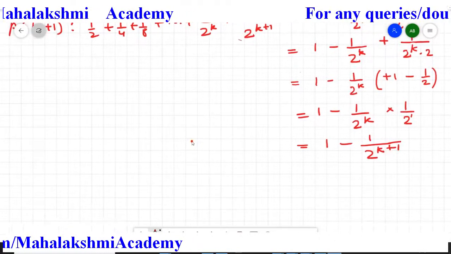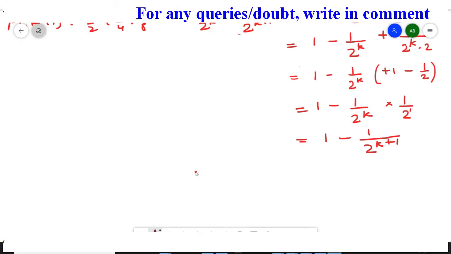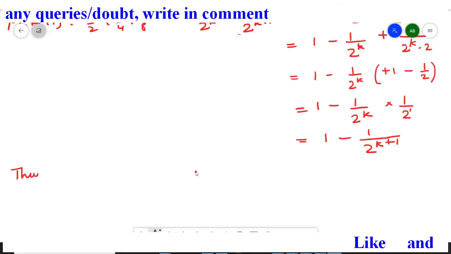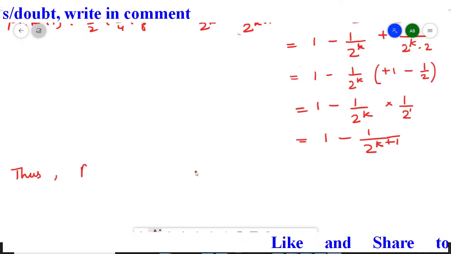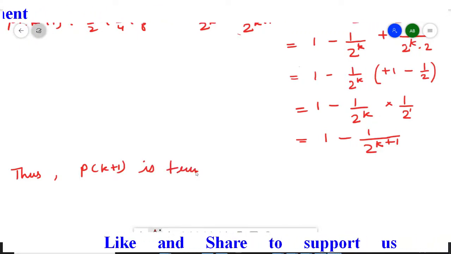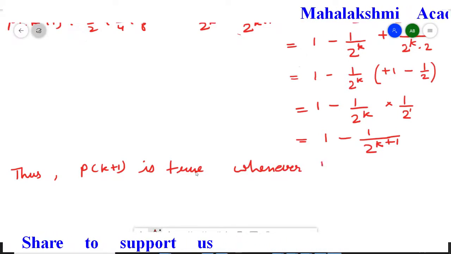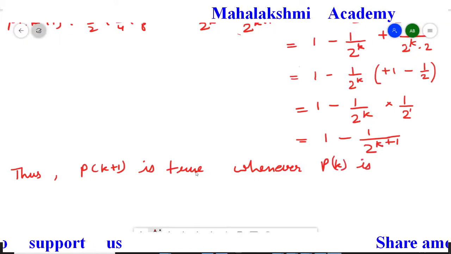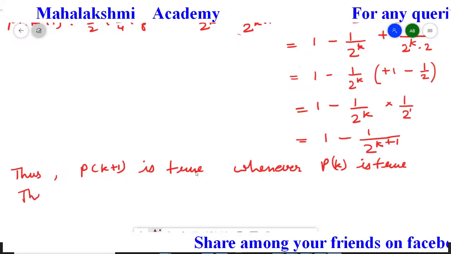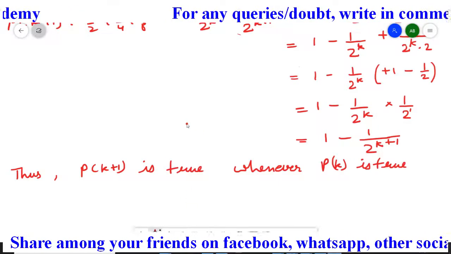So we can see that from the P(k) statement we got the P(k plus 1) statement. So we will write here: thus P(k plus 1) is true whenever statement P(k) is true. So all three conditions are satisfied.